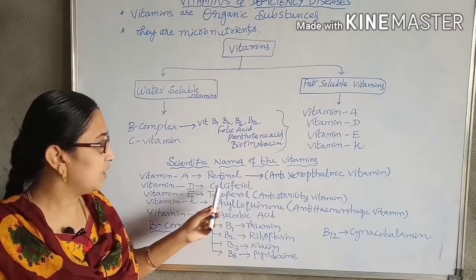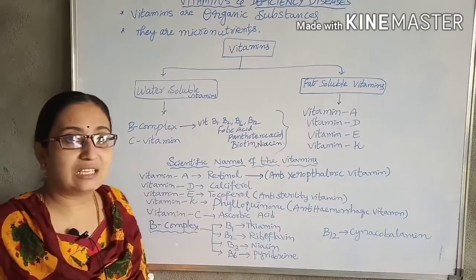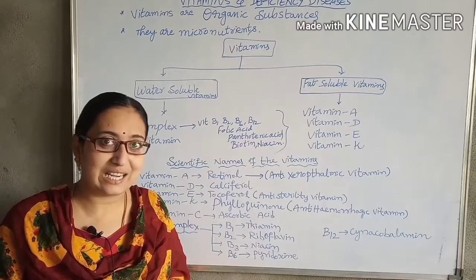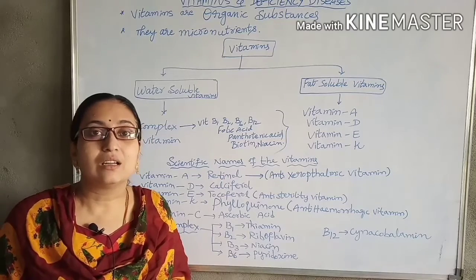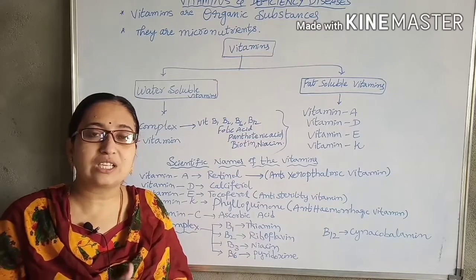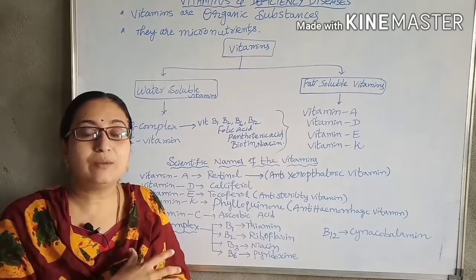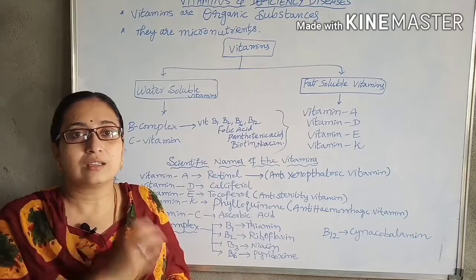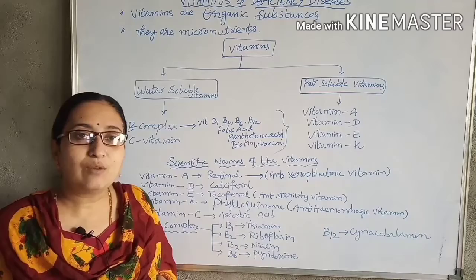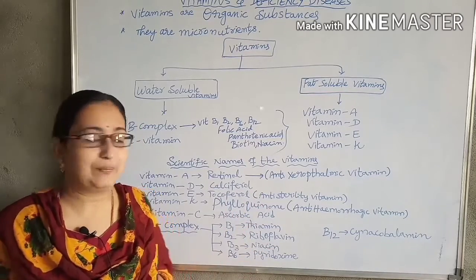Next is vitamin D, which is called calciferol. Vitamin D is obtained from the morning sun rays and the evening sunset. Our body fat is deposited just beneath the skin, so if the sun rays fall on the skin, that fat will convert into vitamin D. So the main source is the sun rays or sunset.